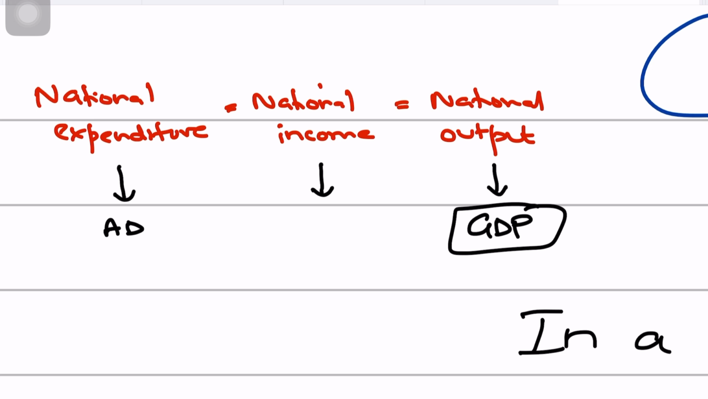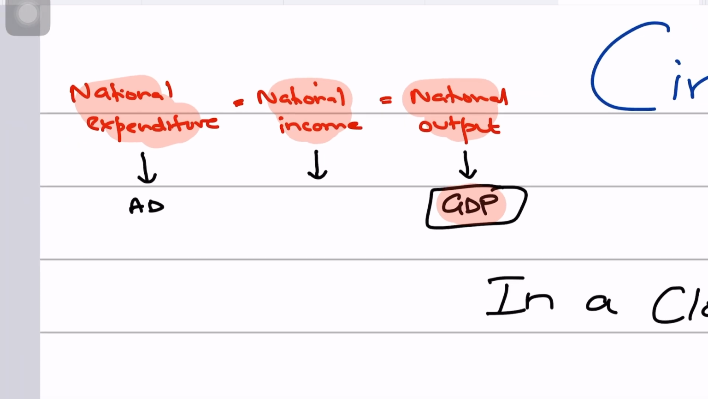principle that all the output that is produced in an economy, that is the national output, your GDP, must be purchased by someone. That is your national expenditure. It must be purchased by someone. And the money that is spent on purchasing that output must ultimately be received by someone as income, which becomes your national income. And if you break each component down and start to connect it,